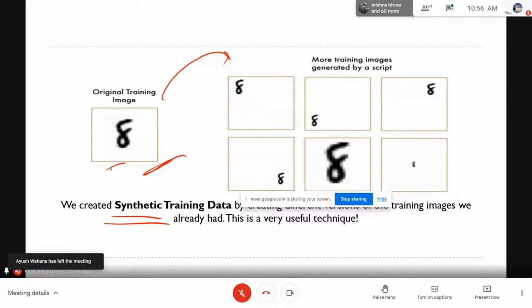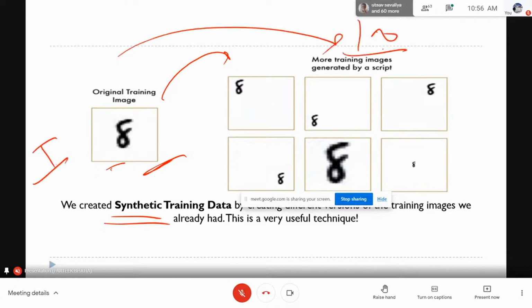Another way is to generate 8 of all possible sizes and shapes, and then train the system on that. So instead of training it on one image, we are training it on hundreds of images of 8 with all possible sizes at different locations, and for this we are generating synthetic data.